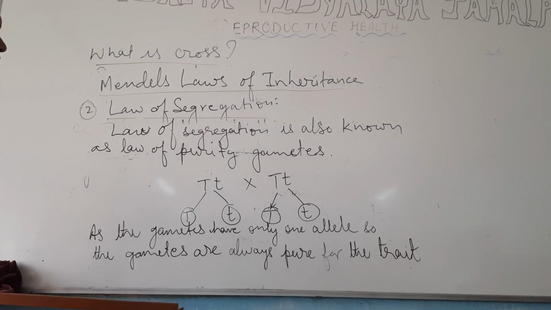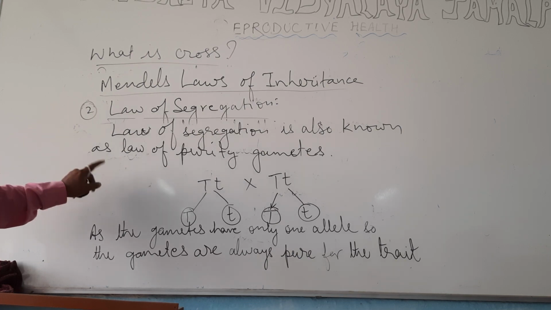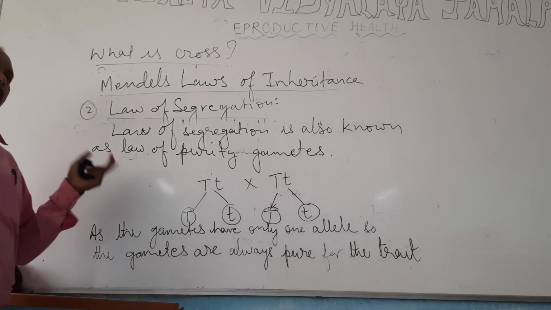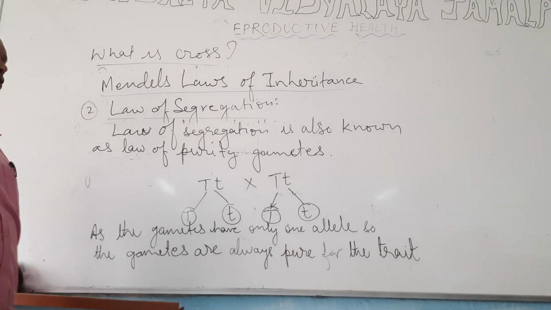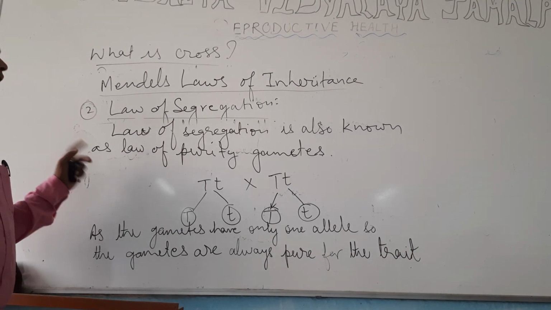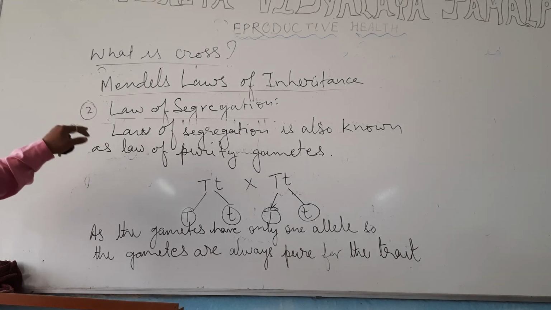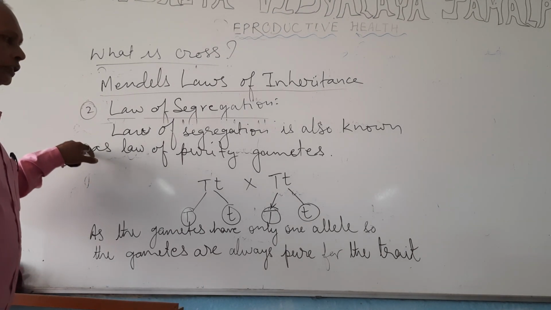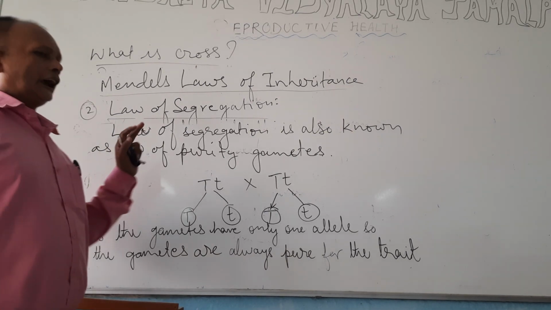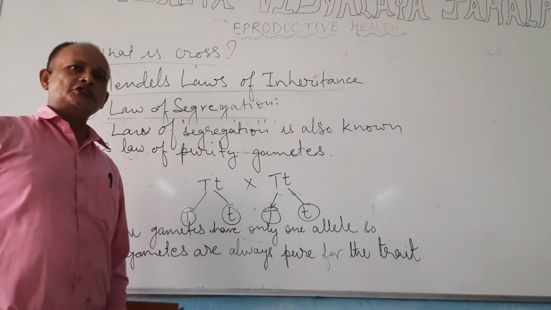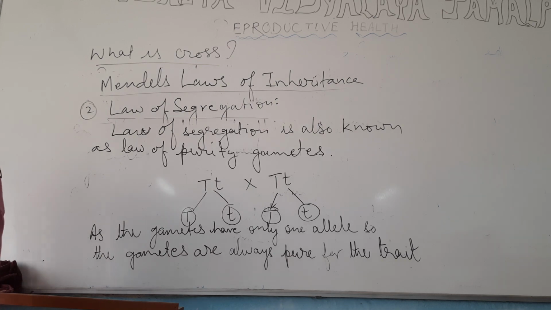Mendel gave two laws of inheritance on the basis of monohybrid cross. Those two laws were the law of dominance, according to which only the dominant character is expressed in the F1 generation, or the effect of the recessive allele is masked in the presence of the dominant allele. The second law, given on the basis of monohybrid cross, was the law of segregation, also known as the law of purity of gametes. According to this law, alleles segregate or separate during gamete formation, and as gametes have only one allele, they are always pure for the trait. Thank you.